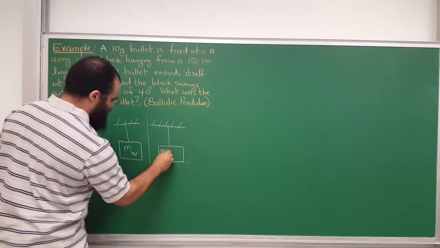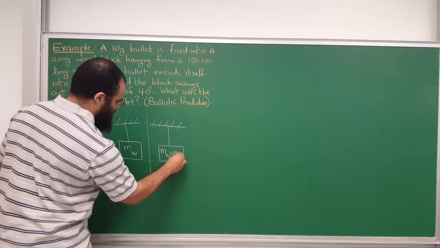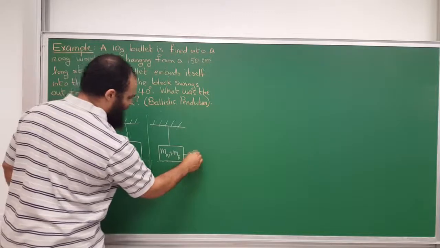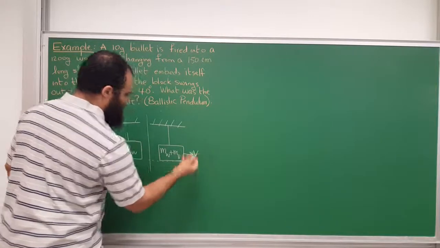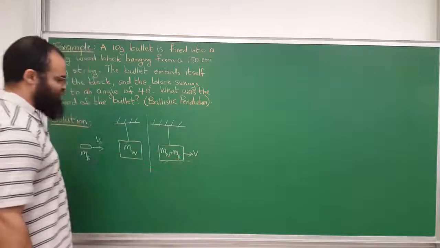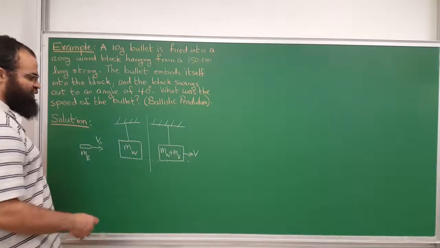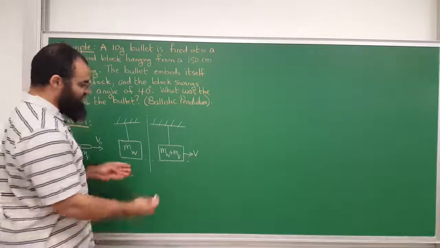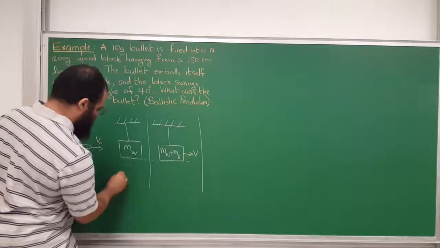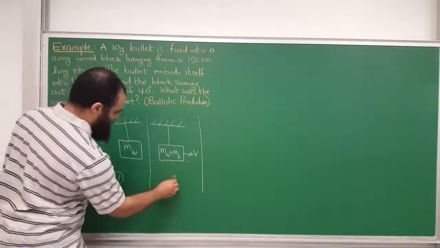So the total mass now is the mass of the wood plus the mass of the bullet, and they will be moving at some common speed after the collision. This is V initial, and the speed now after the collision I will call V. Okay, so the collision has happened. What happens next? So let's call this step 1, step 2.